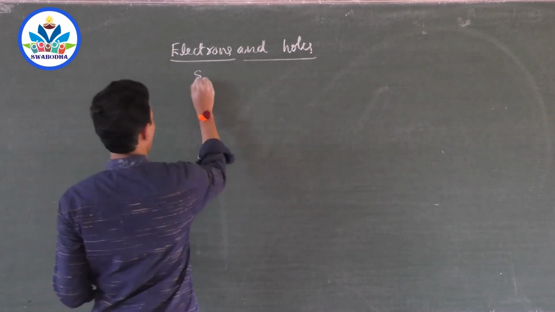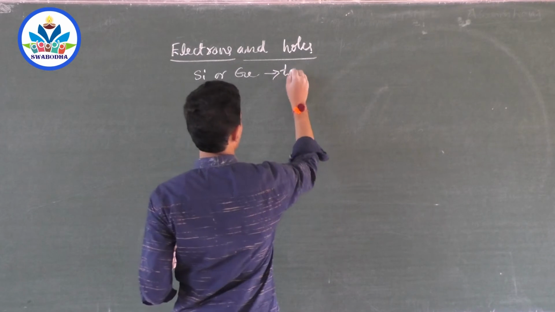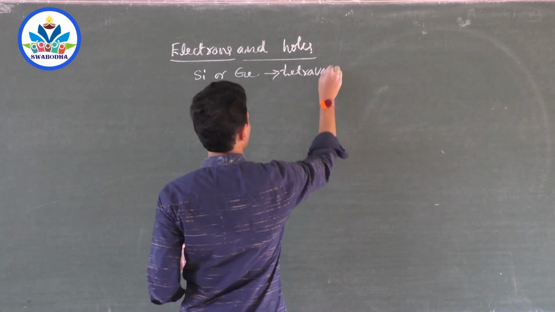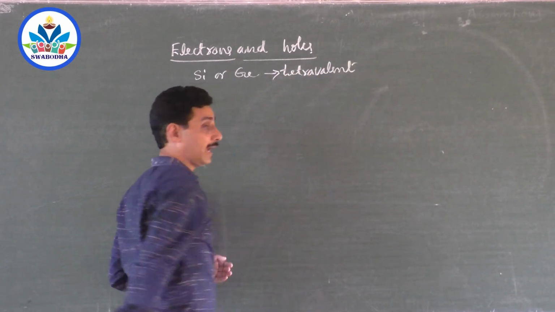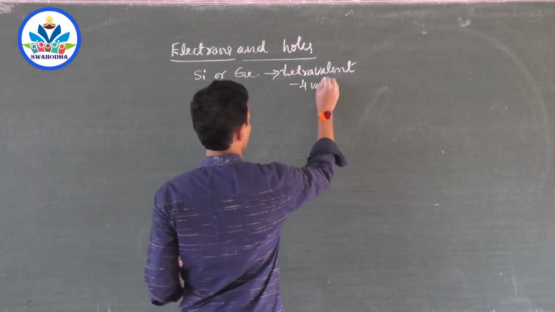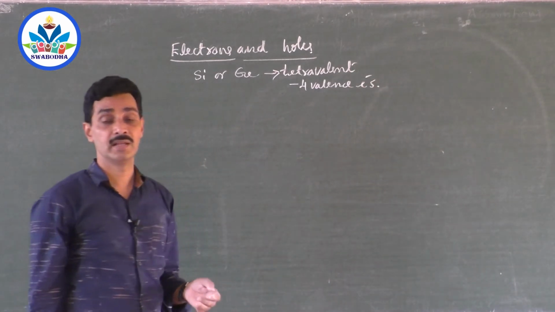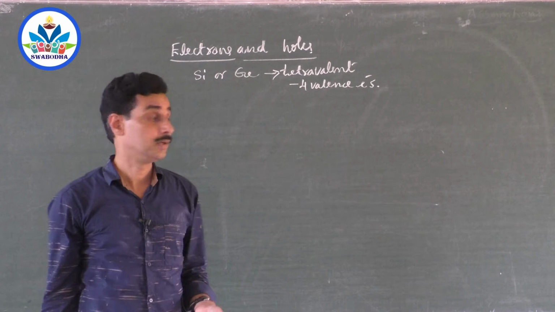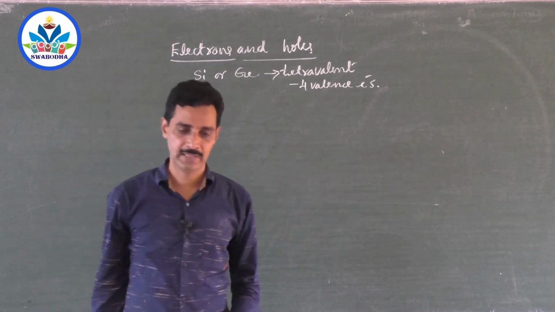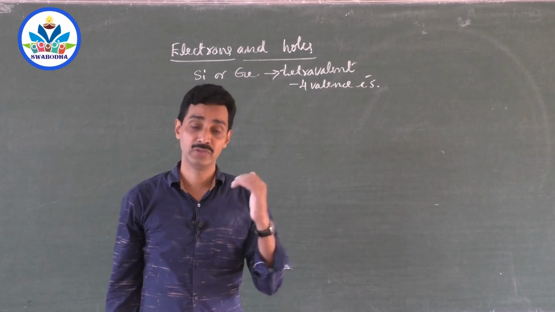Suppose you take silicon or germanium. They are all tetravalent. What do you mean by tetravalent? In the valence band, there are 4 valence electrons. There are 4 valence electrons in the valence band for silicon and germanium. Now, these 4 valence electrons, what do they do?